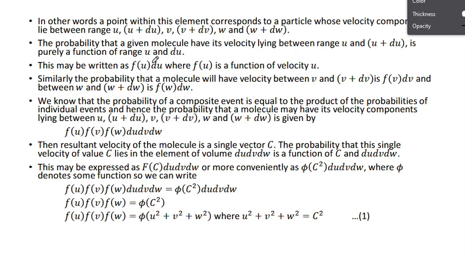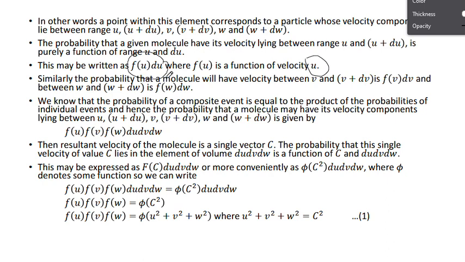So that is why we write f of u du. It indicates the probability of a molecule in terms of its velocity only. Taken along the x-axis, it may be written as f of u du, where f of u is a function of velocity u.